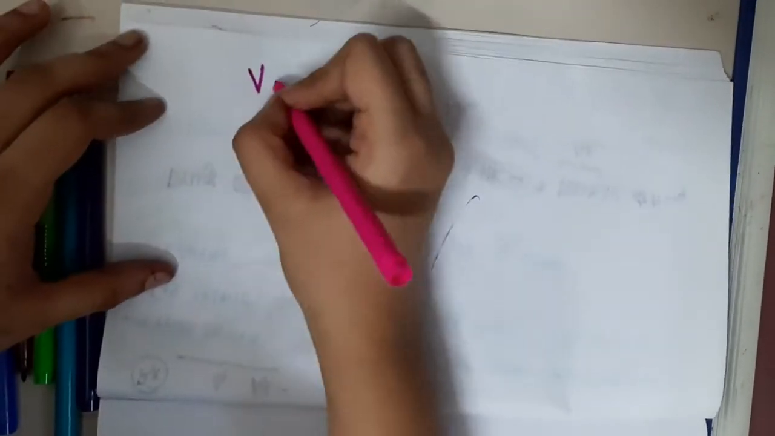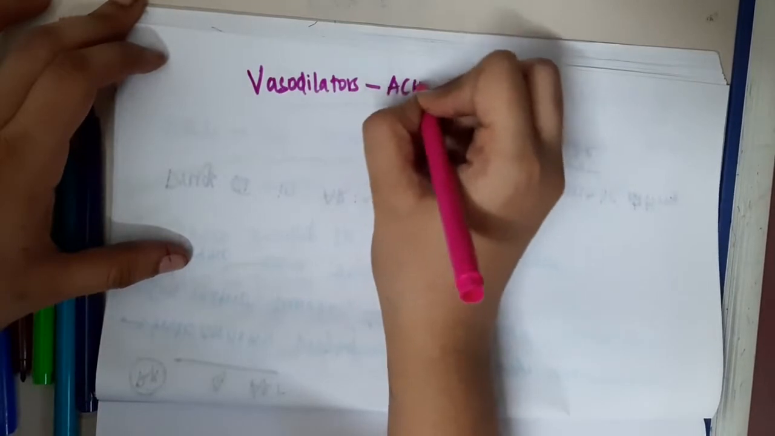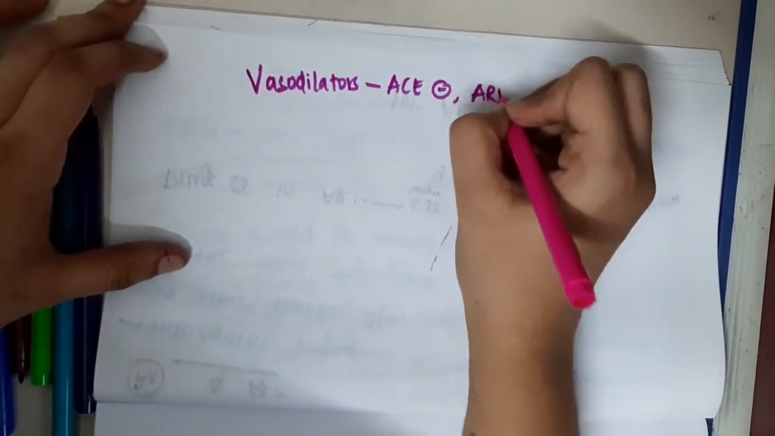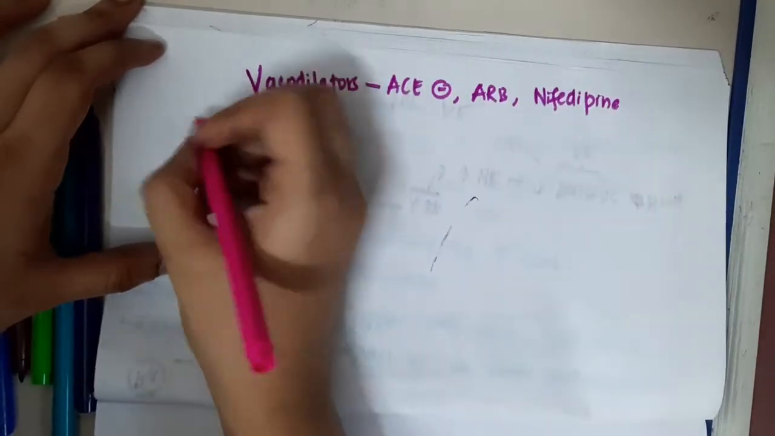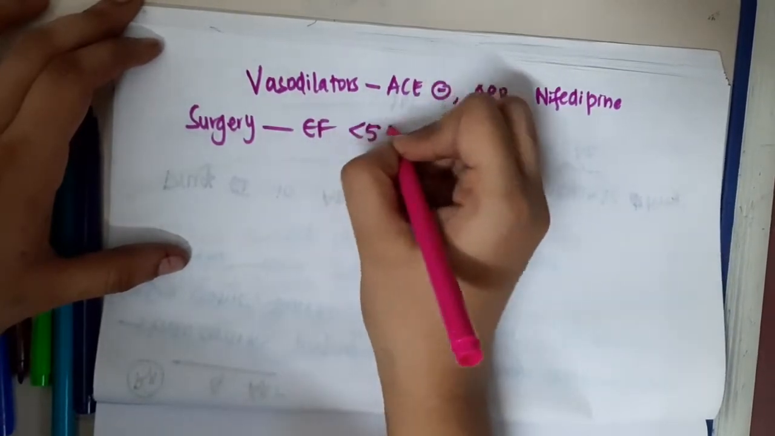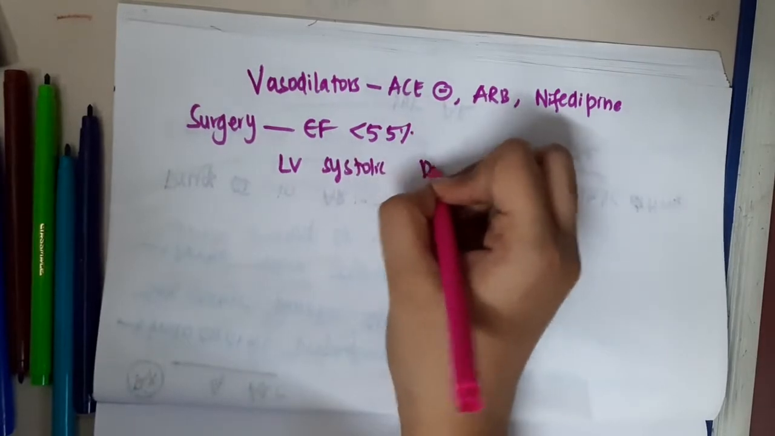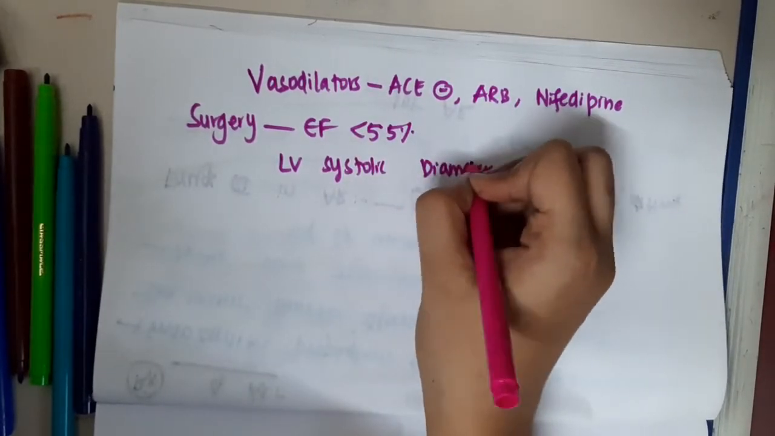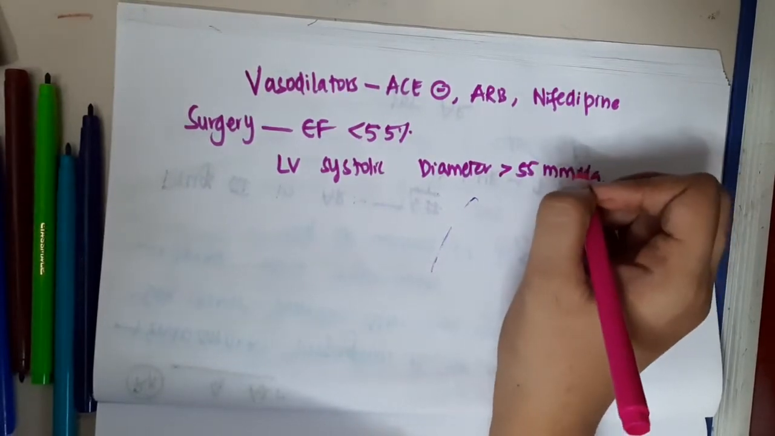Then, if beta blockers are contraindicated, which drugs are actually given? We give vasodilators like ACE inhibitors, ARBs, and nifedipine. And surgery is mainly done if the ejection fraction is less than 55% or if the left ventricular systolic diameter is more than 55 millimeters.